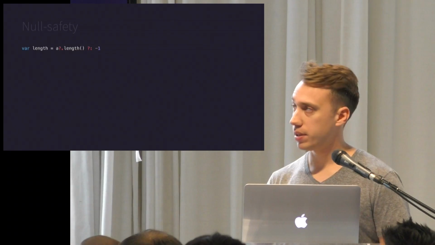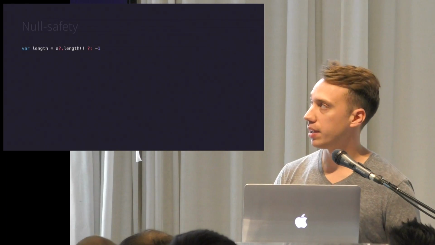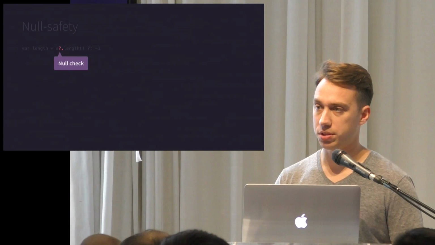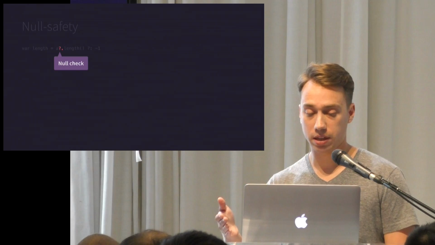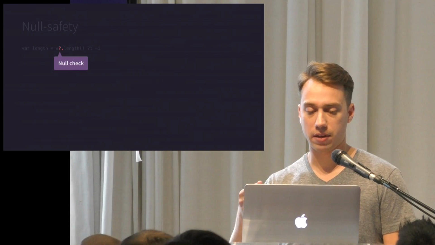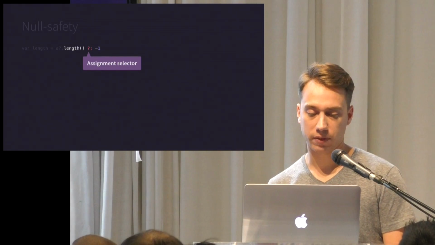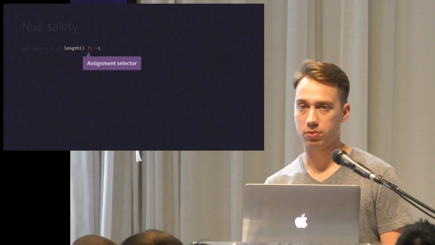But there is a shortcut for this called the Elvis operator. Here we do an inline null check using the question mark, and if you remember, it'll return null if A is null. If anything on the left-hand side of the Elvis operator is null, it will use the right-hand side. Otherwise, it will continue with the evaluation.